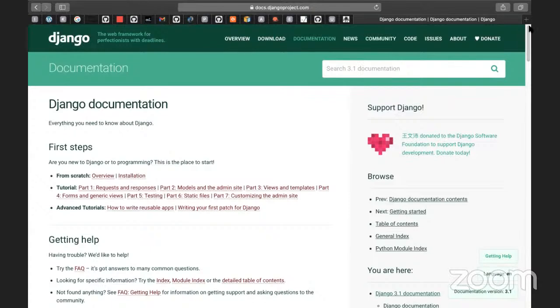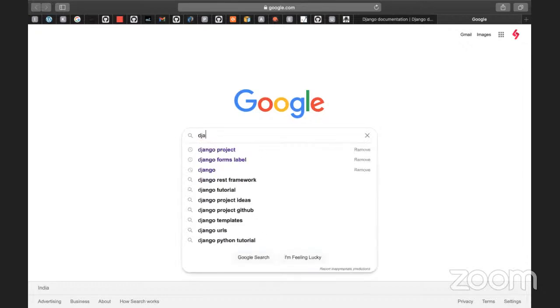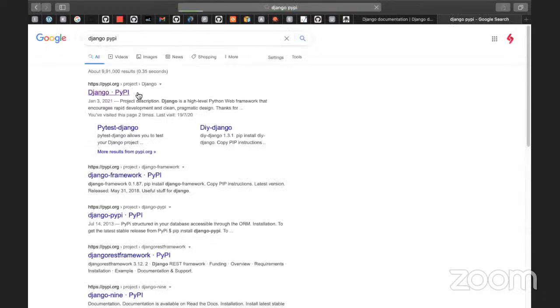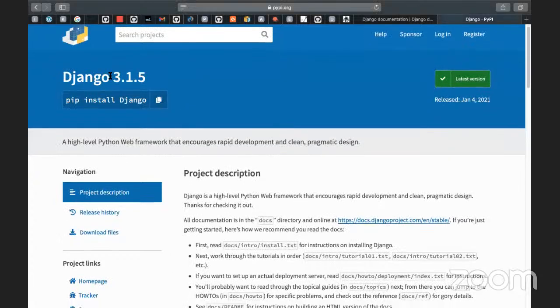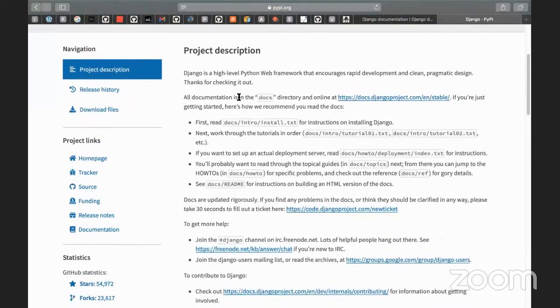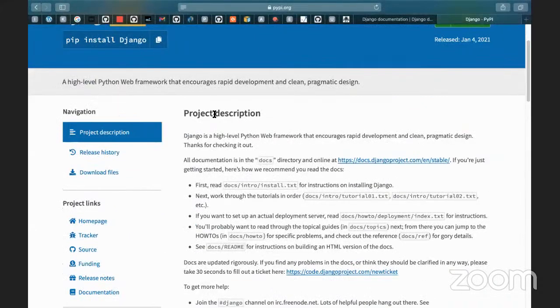So to install Django, I will explain one by one instead of talking so much theory. We can come to know the theory about Django here. Now, if I want to install Django, you have to go to the PyPI project and you can get this: pip install Django. If you look at my screen, the latest version is 3.1.5, which we have here, right? So we can use this for installation.